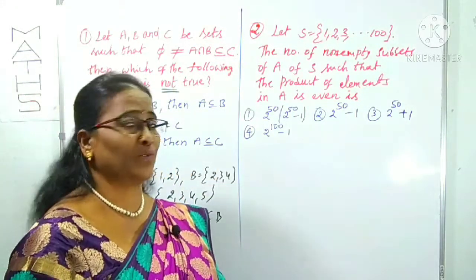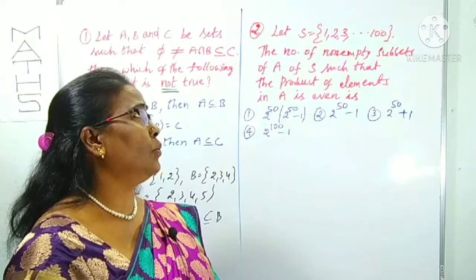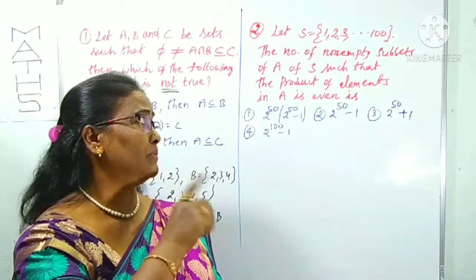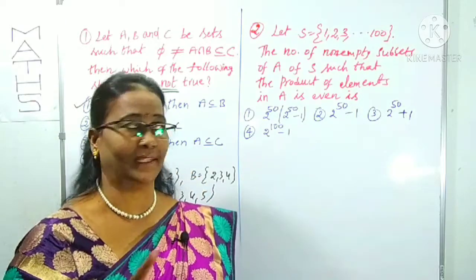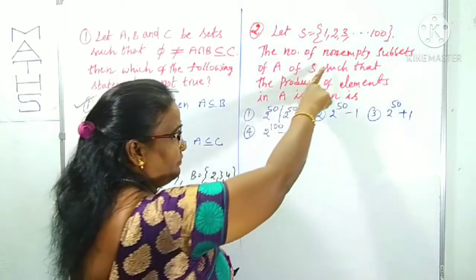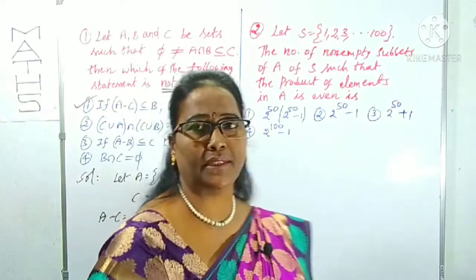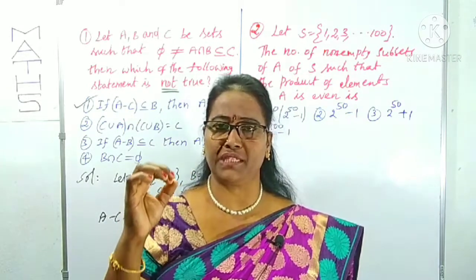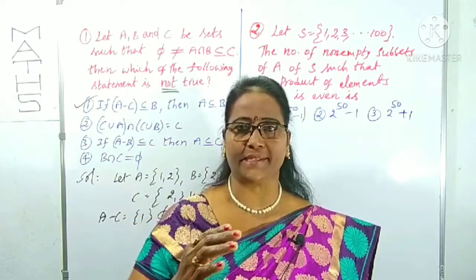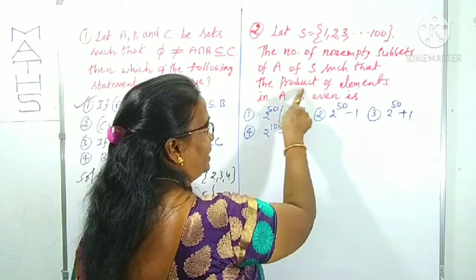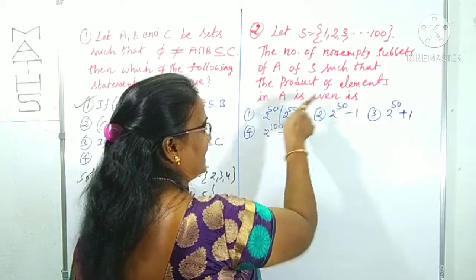Let S be a set containing 1, 2, 3 up to 100. S contains how many elements? 100 elements means the first 100 natural numbers are there. And we have to find the number of non-empty subsets A of S such that the product of the elements in A is even.